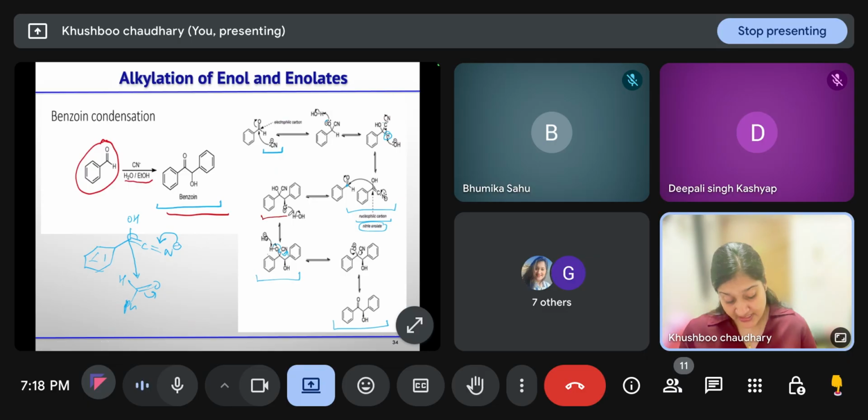This alkoxide will form after attack of this nitrile enolate on this carbonyl carbon, right? Yes, ma'am. Then it will take the proton, and the base hydroxide that is released will take the proton from the hydroxyl group, because now at this position no alpha hydrogen is there, right?